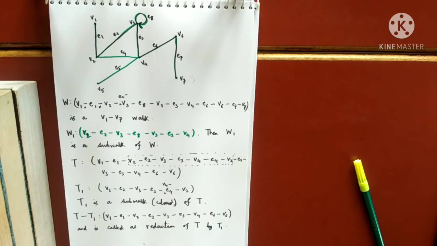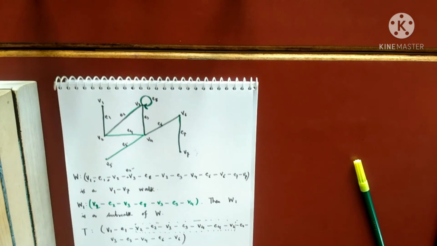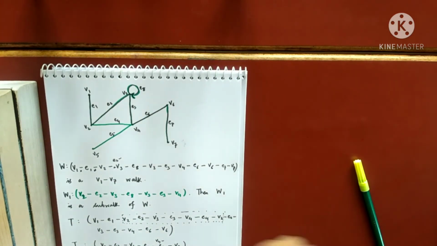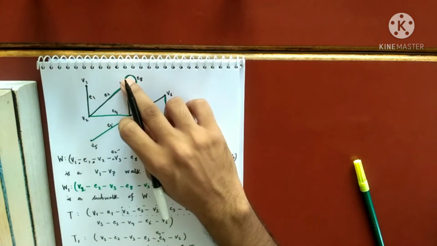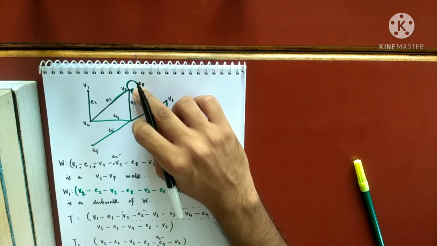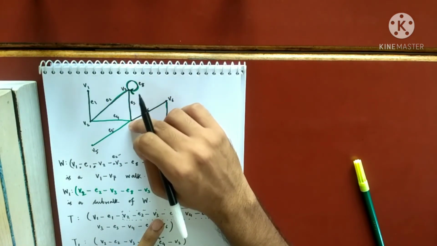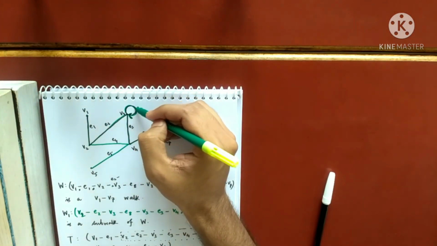I'll teach you what I did, the whole thing. Let me draw it here. That will make your things easier. What was my walk T? It was V1 to V2, then going this. I did not take this one. V2 to directly V3 and then directly E3. This was not there. I'll just make it green somewhat.